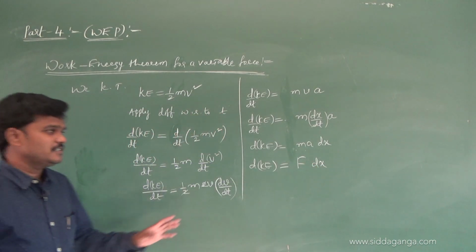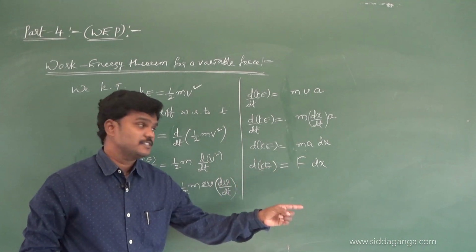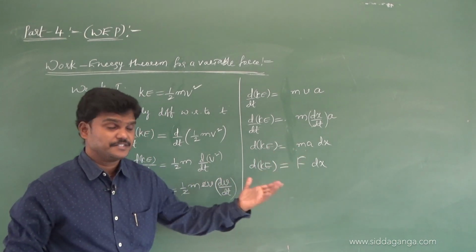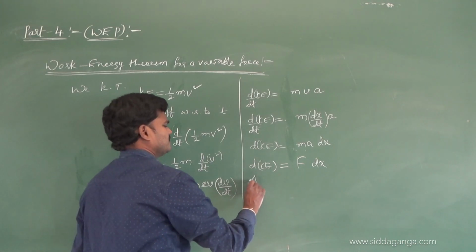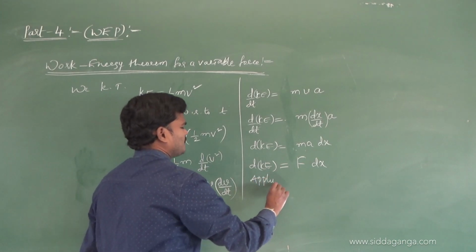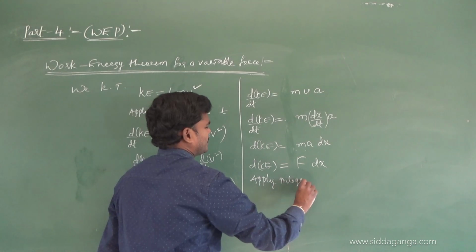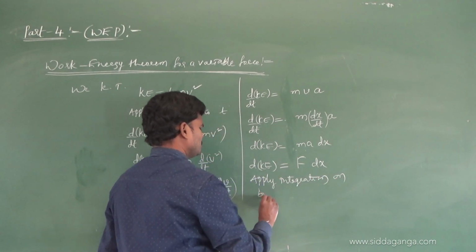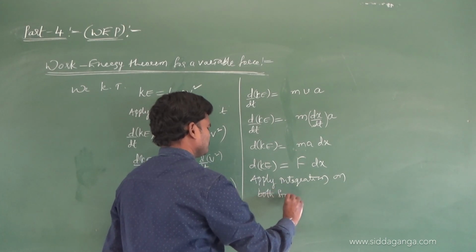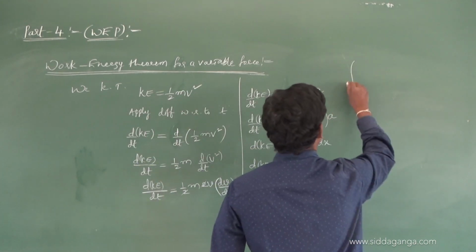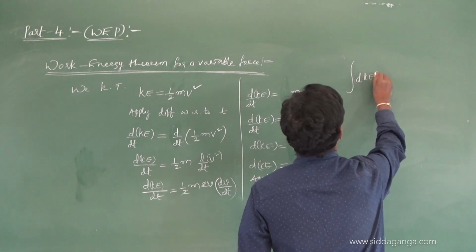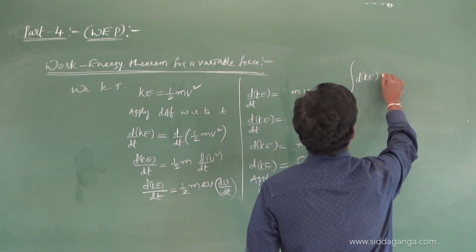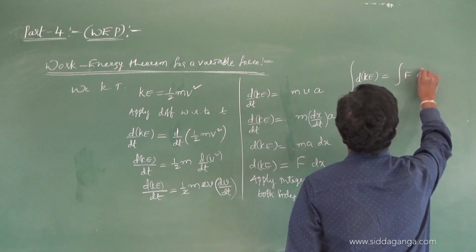And see, dKE means the kinetic energy varies, dx means the displacement varies. So apply integration on both sides. Then the integration of dKE is equivalent to the integration of F dx.